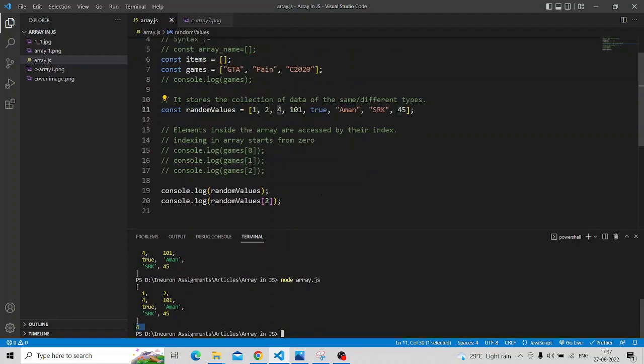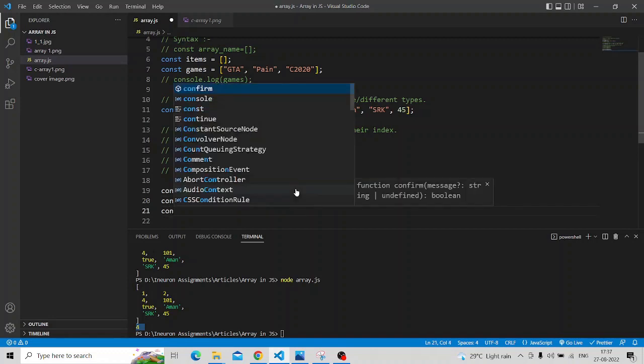Now for example, if you want to access the 7th element, so 1, 2, 3, 4, 5, 6, 7. Ideally it should give SRK. So what should be the index? The index should be 6 if you want to access the 7th element, because indexing starts from 0.